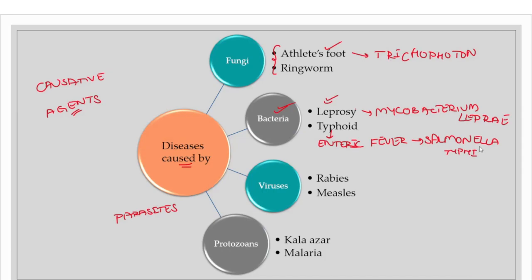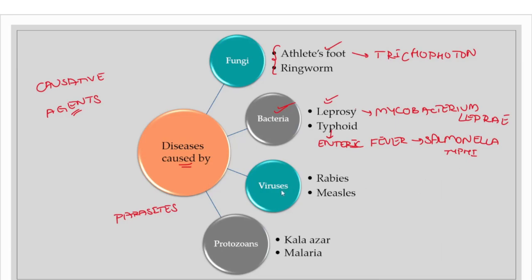So how is it caused? What is the pathogen that causes it? What are the various symptoms? And how is it transmitted from one person to another? And we also have various other examples of diseases caused by bacteria, like diphtheria, pneumonia, pulmonary tuberculosis, plague, tetanus, whooping cough, cholera. All these are various examples of diseases caused by bacteria.